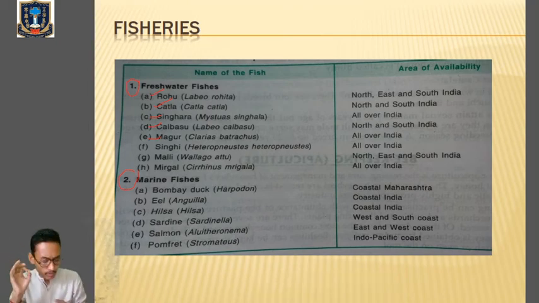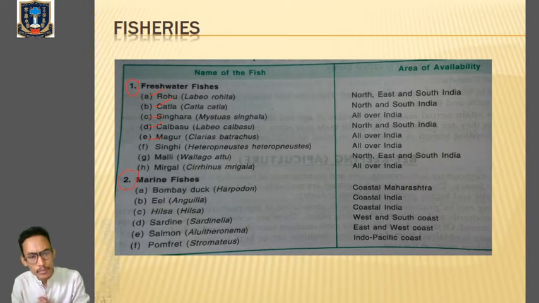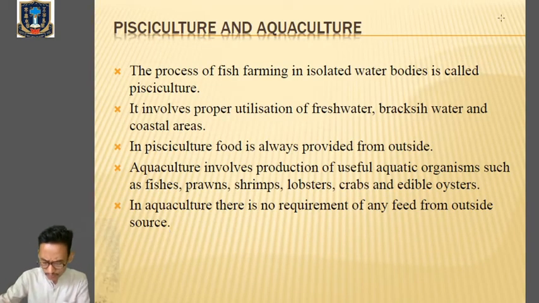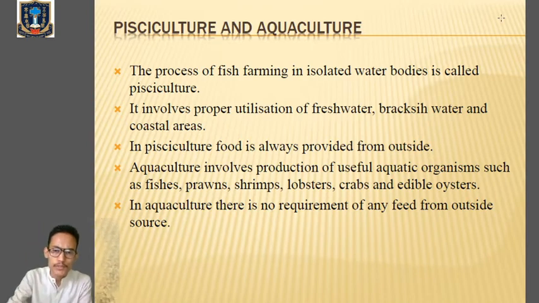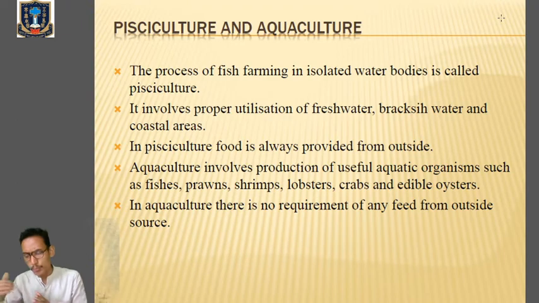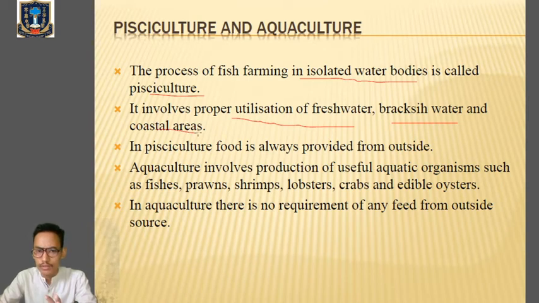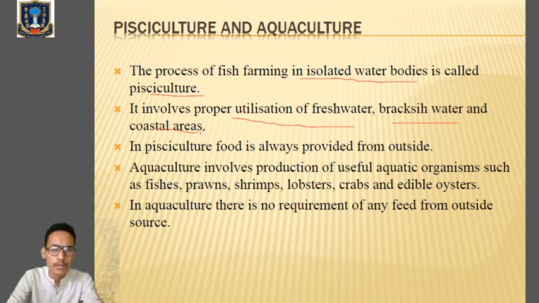So go to table number 9.4 and remember the names of the edible freshwater fishes and the edible marine water fishes. Now we'll discuss pisciculture and aquaculture. So we have to go through the difference between pisciculture and aquaculture also. When the process of fish farming is done in an isolated water body, it is called pisciculture. Clear? There is proper utilization of fresh water, brackish water, and coastal area water. So whenever fish farming is done in an isolated water body, it is called pisciculture.